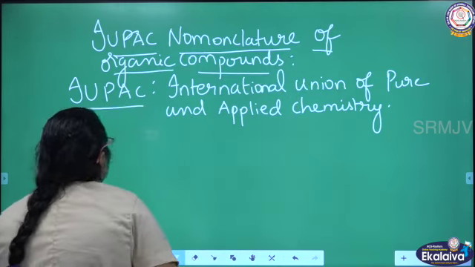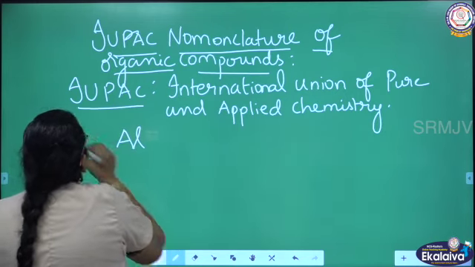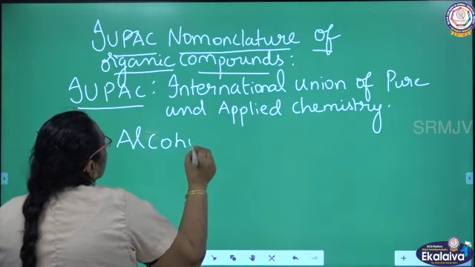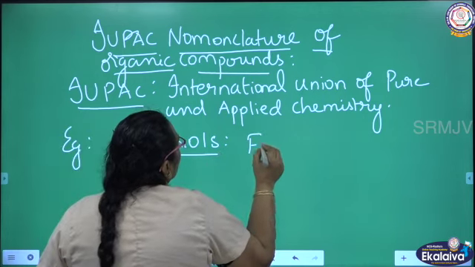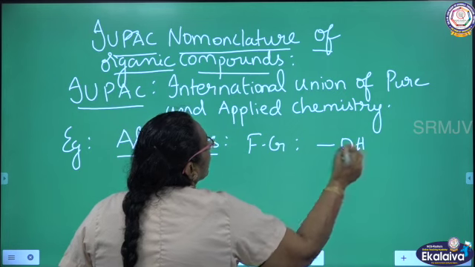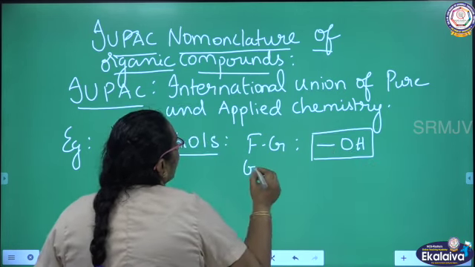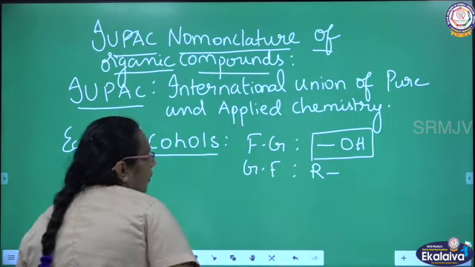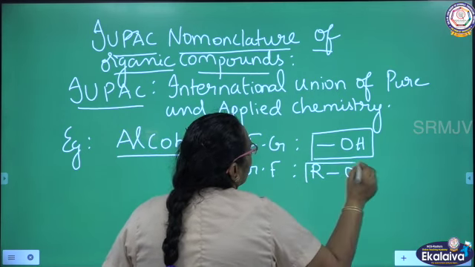To start with, I am going to give the example of alcohols. What is the functional group of alcohol? OH. What is the general formula? When R is attached in front of the functional group, it becomes the general formula.